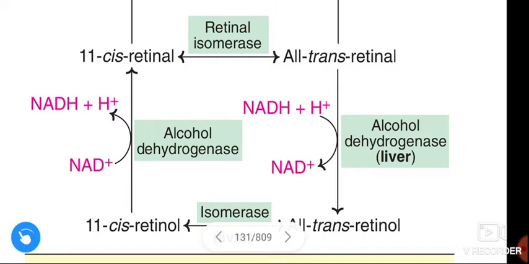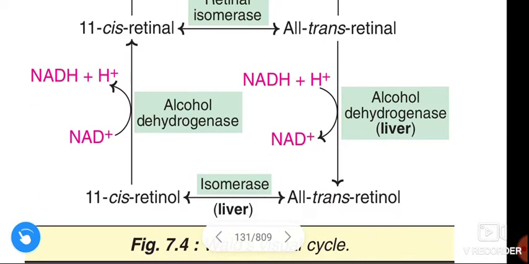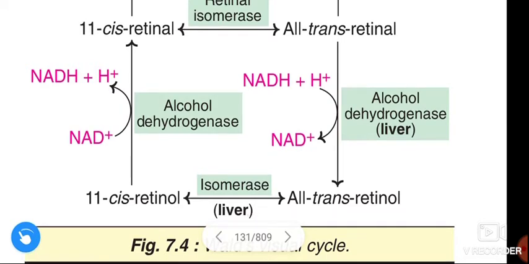See here guys, in conversion of all-trans retinal to all-trans retinol, NADH is used and it is converted to NAD plus. But in the conversion of 11-cis retinol to 11-cis retinal, NADH is formed. Here utilized, here formed. We are talking about the NADH.